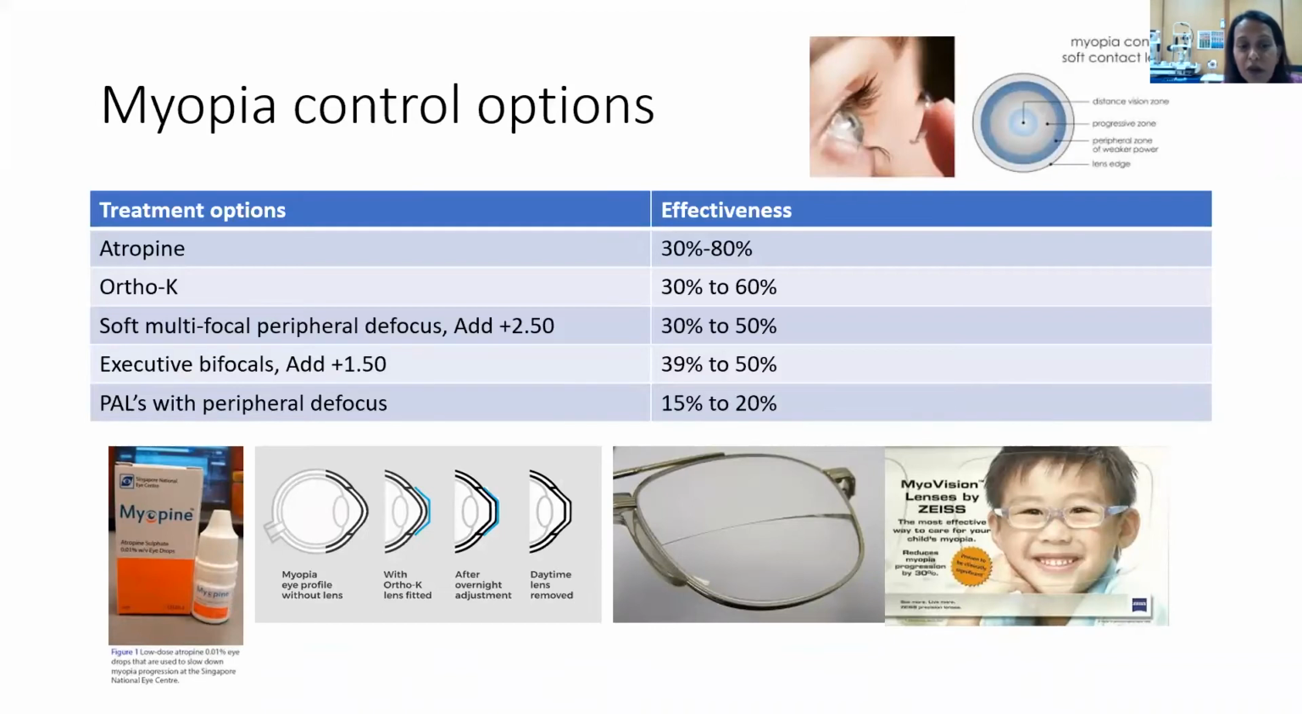Stopping the progression of myopia has the potential to positively affect quality of life and ocular health. A number of interventions, including atropine, overnight orthokeratology, special multifocal contact lenses, executive bifocal spectacle lenses, and progressive addition spectacle lenses have been shown to slow progression of myopia. Atropine has been shown to be the most effective measure.